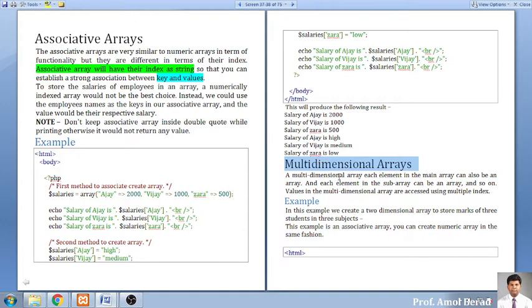Yes, sir. Okay, so what exactly is a multi-dimensional array? I have already shown you that a record which is stored in rows and columns is nothing but a multi-dimensional array. Two-dimensional arrays are basically what we are following. A multi-dimensional array is a main array whose elements can also be arrays, so each row is itself an array. Each one is a sub array, so it is a combination: a small array interlinked with a big array. Into a big array we put small arrays, represented in a two-dimensional way. That's why it is called a two-dimensional array.